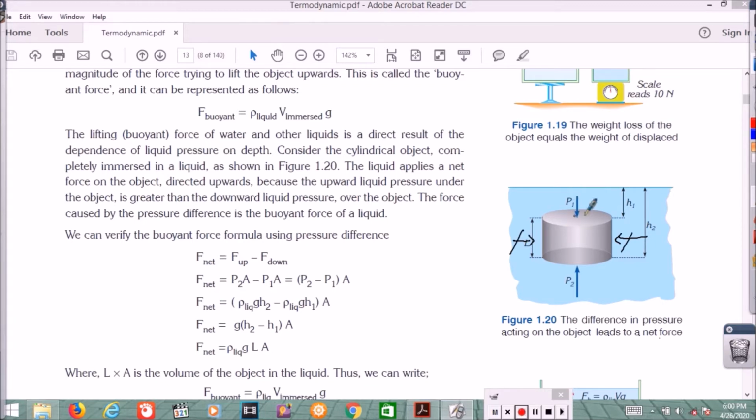And then there is from up and from bottom, because of different depth, P1 and P2. Can you predict which one is greater, P1 or P2? P2 is greater, right? Because it is deeper than P1.